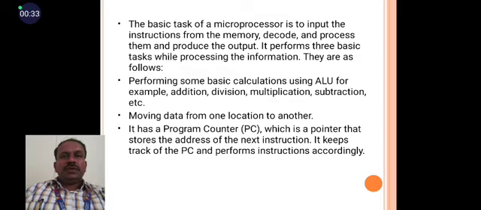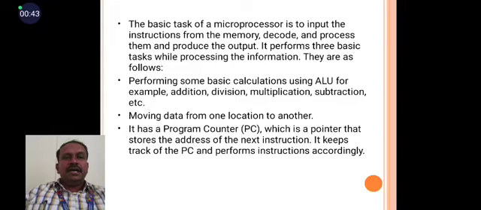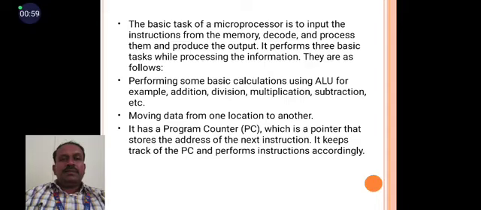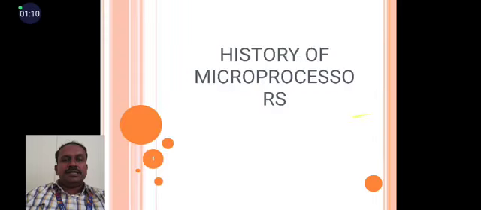The basic task of a microprocessor is to take the instruction from memory, decode it, process it, and produce the output. It performs three basic tasks while processing information. They are as follows: performing some basic calculations using the ALU, for example addition, subtraction, multiplication and division, etc. Then moving data from one location to another. Then it has a program counter, called the PC, which is a pointer that stores the address of the next instruction. It keeps track of the program counter and performs the instruction accordingly.